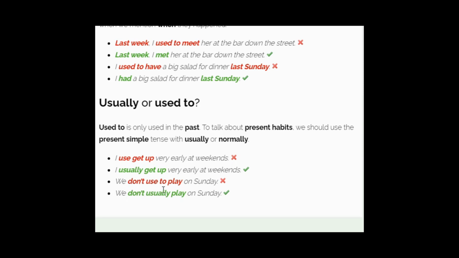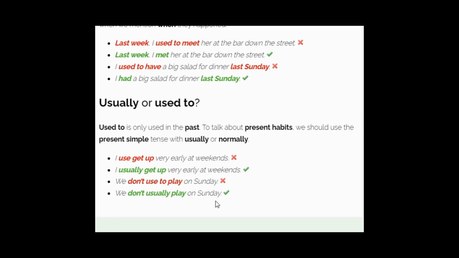And the next one: we don't used to play on Sunday. This is incorrect, and the correct way of saying this sentence is: we don't usually play on Sunday. It means these people may play every day, but on Sundays they don't play.